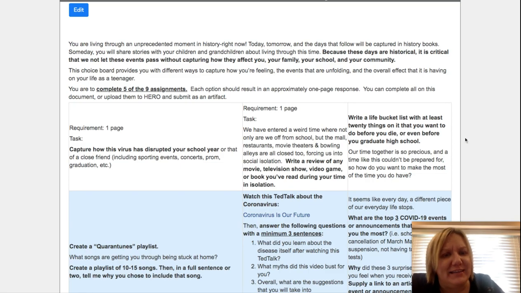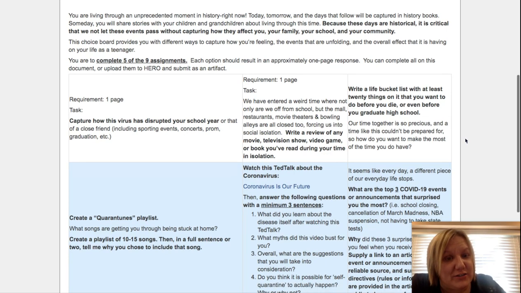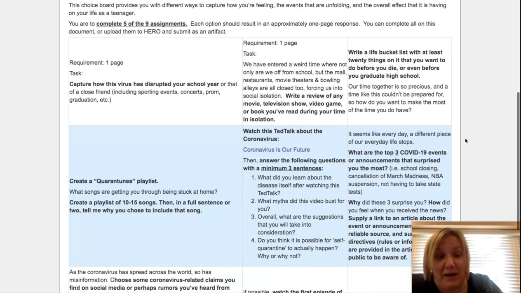Write a life bucket list with at least 20 things on it that you want to do before you die or even before you graduate high school. So this is similar to one of the other choice board assignments earlier in our walkthroughs. But our time together is so precious. A time like this couldn't be prepared for. So how do you want to make the most of the time that you do have?